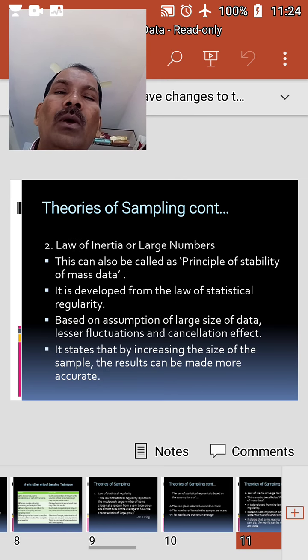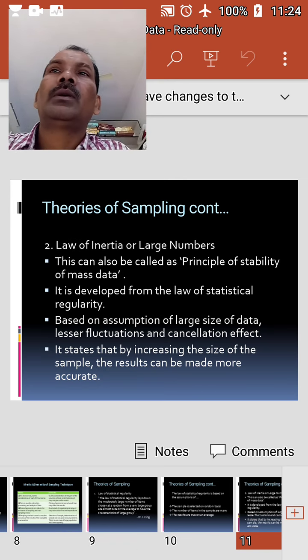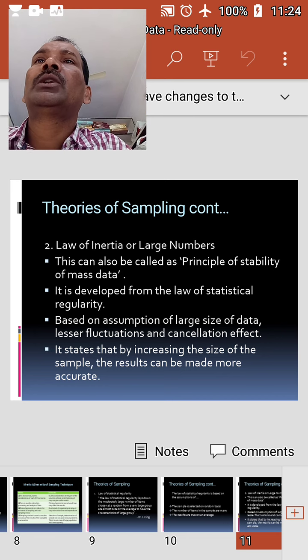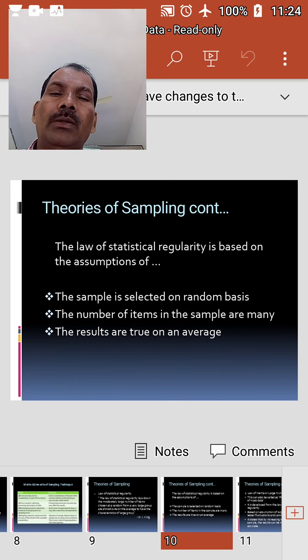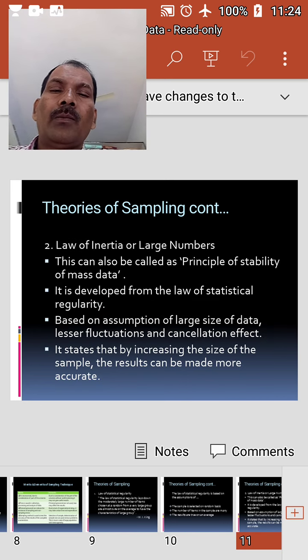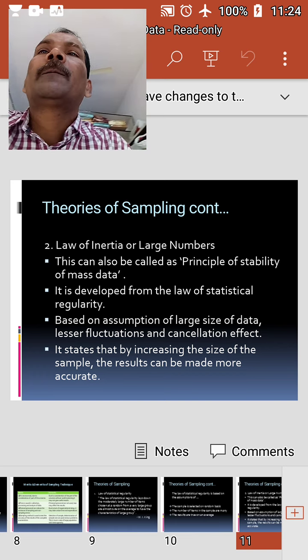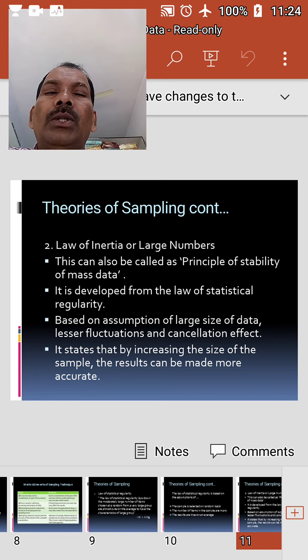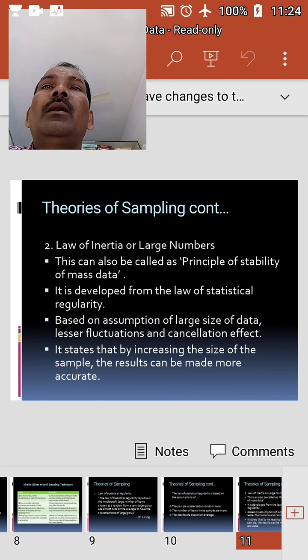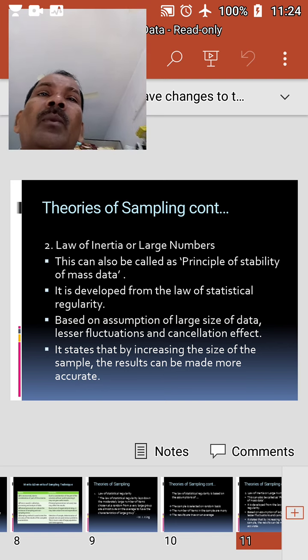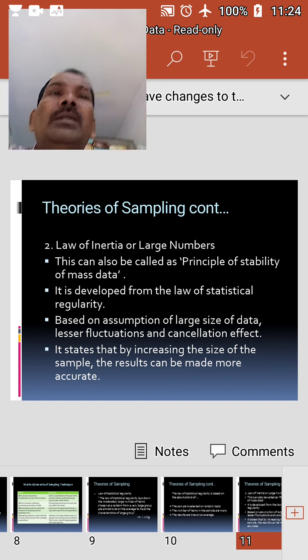Next we have the law of inertia of large numbers. This law is also known as the principle of stability of mass data, and is developed from the law of statistical regularity.